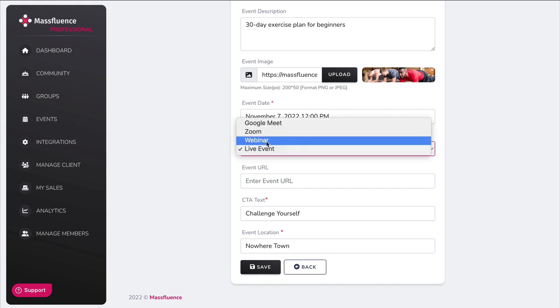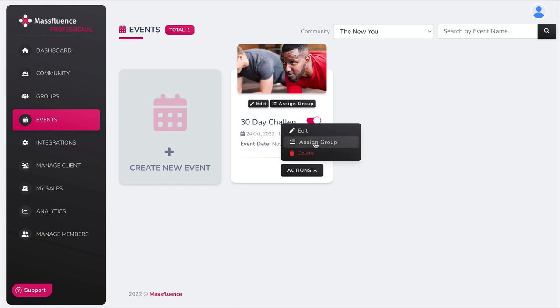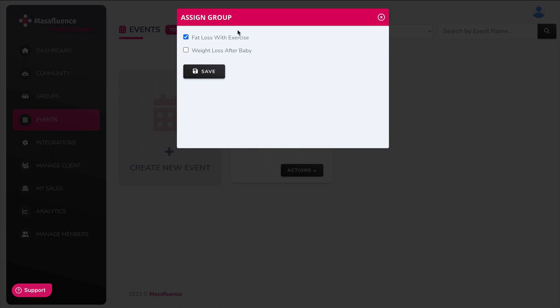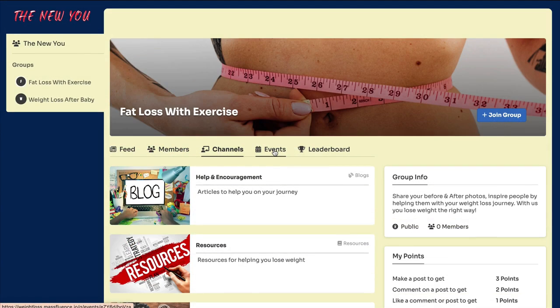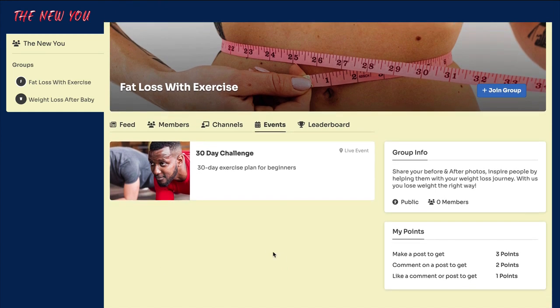Now you can also choose a webinar, Zoom, or Google Meetup. So you would enter the URL here, your call to action, so that's the button that they would see. And then I just put Nowhere Town, but you would put the name of the business and you would add all the relevant details so that they would know where to show up. And then when you click on actions, you want to assign this challenge to a specific group. And it shows the 2 groups that you've made. So I chose the fat loss with exercise, and now it'll show up there. So if we come down here and click on events, you will see the 30-day challenge right here. And of course, you can have as many as you want.